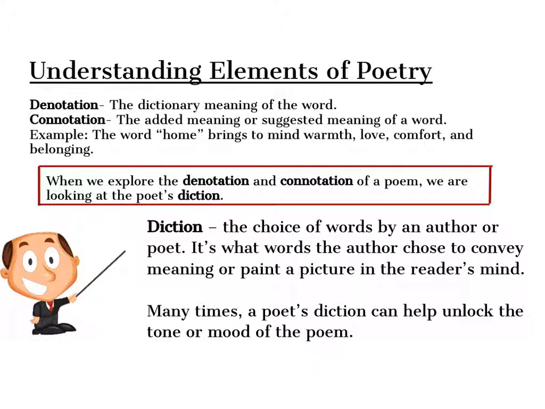Okay, now we're going to look at denotation and connotation. Denotation is the dictionary meaning of a word. Connotation, on the other hand, is the added meaning or suggested meaning of a word. Let's look at an example.